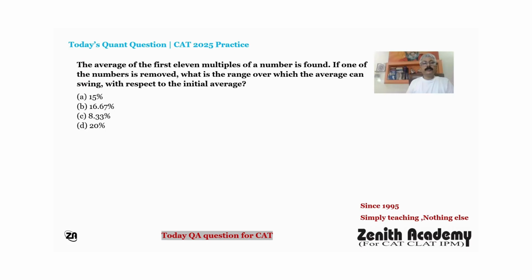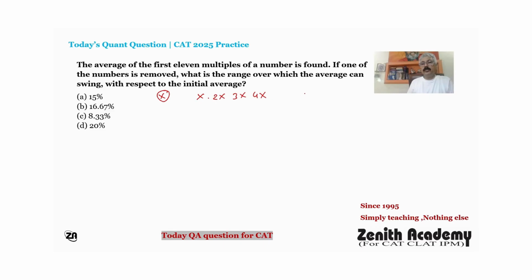So today's quant question: the average of the first 11 multiples of a number is found. If one of the numbers is removed, what is the range over which the average can swing with respect to the initial average?